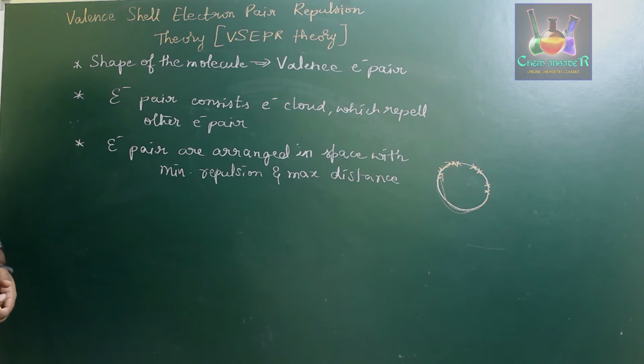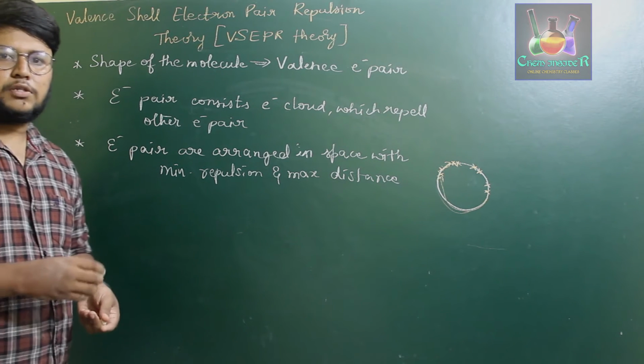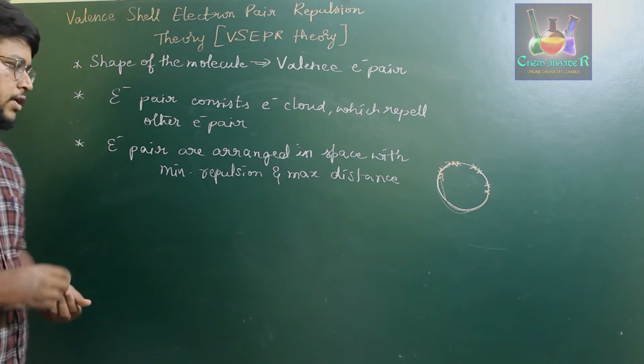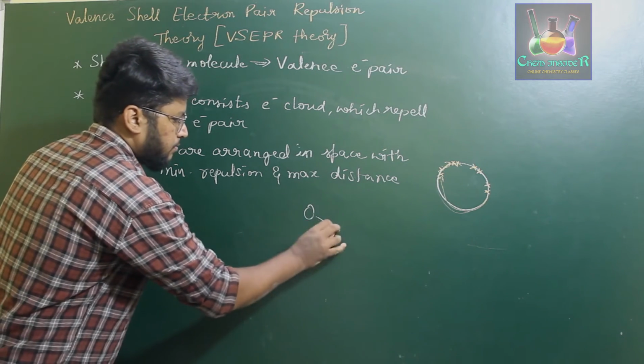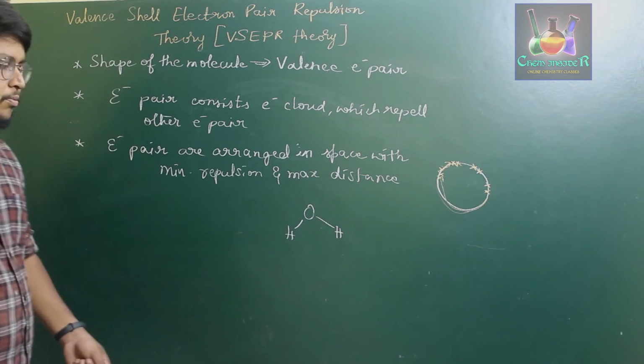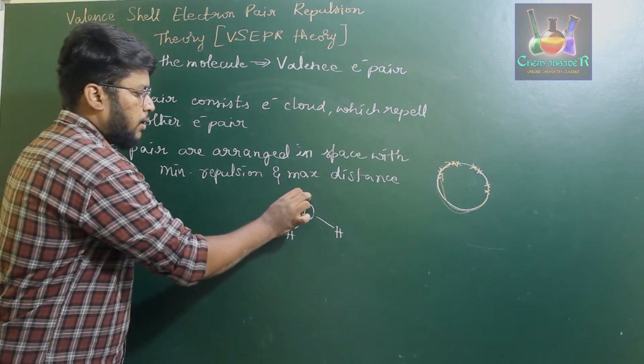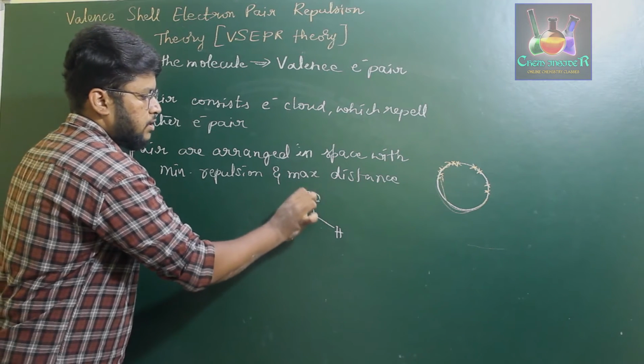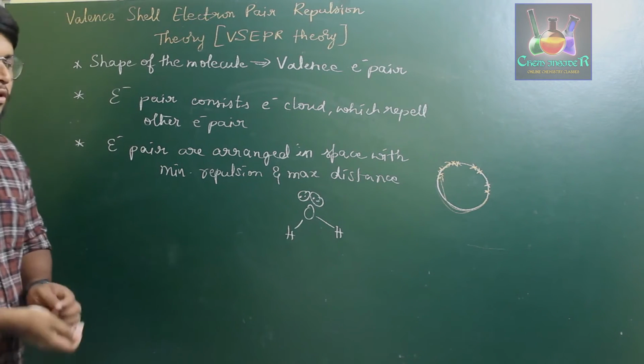And in the fourth postulate, if you consider non-bonding electrons present in a molecule, for example the water molecule, it has two lone pairs of electrons, right? It means two non-bonding pairs of electrons.